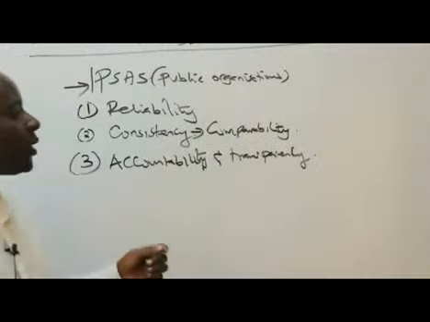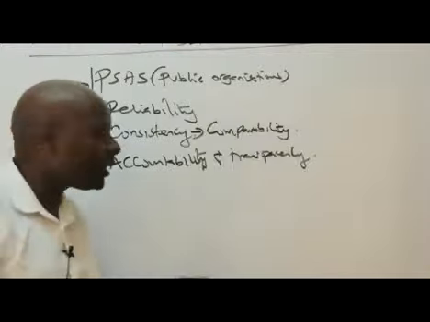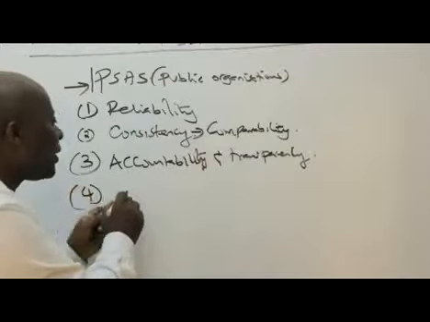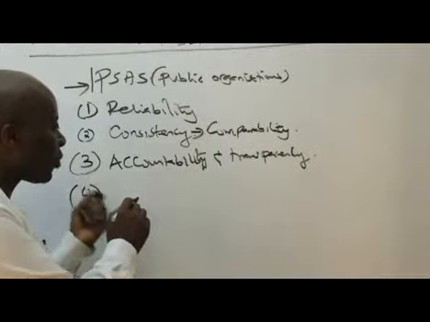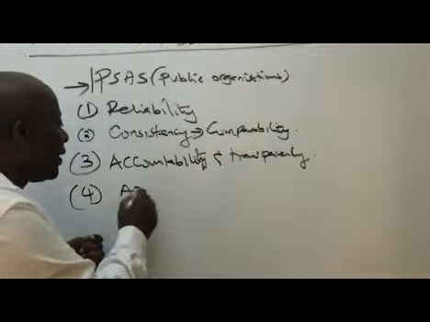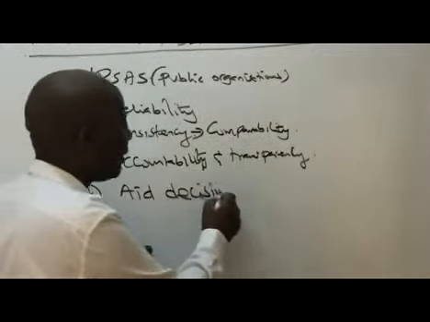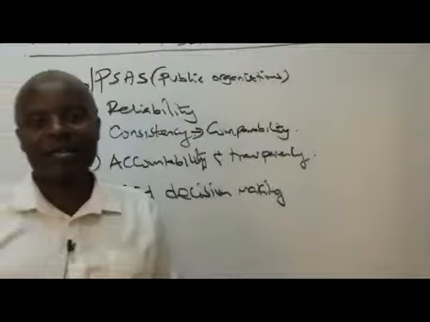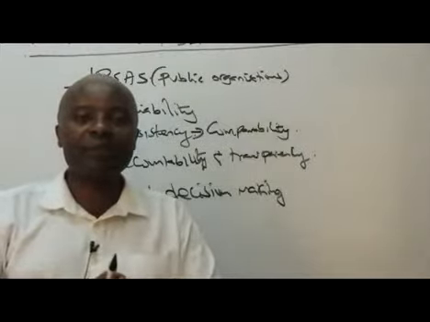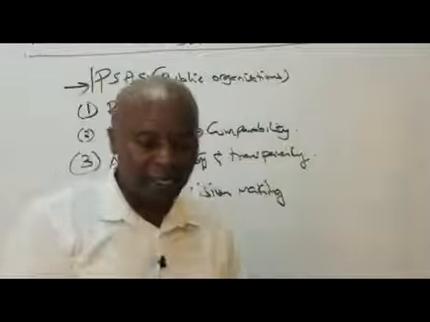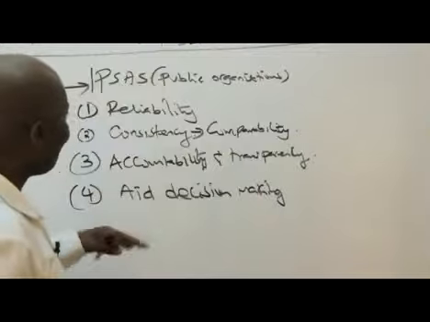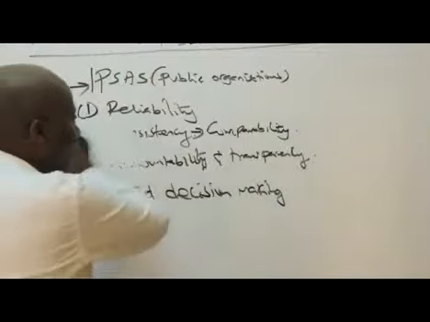So accountability and what here? Transparency. Ladies and gentlemen, the moment you go the IPSAS way, financial statements that are IPSAS compliant will always aid what here? Decision making. Aid decision what here? Making. I mean, they are quite simplified, right? So making decisions using them will be quite what here? Will be quite easy. Great. Of course, there are so many of them, but for the sake of your exams, let's just stick with these four. We go straight away to the next thing, which is what here?